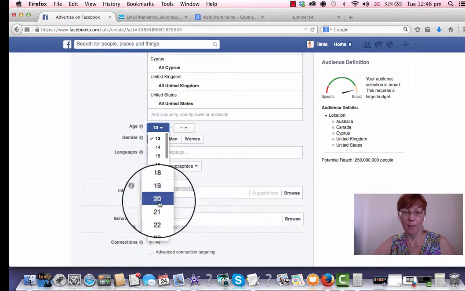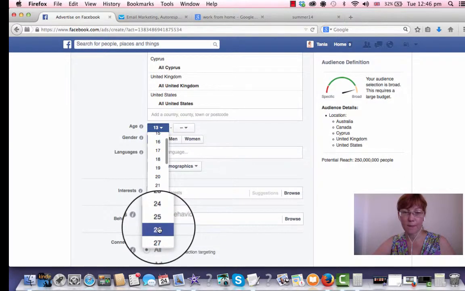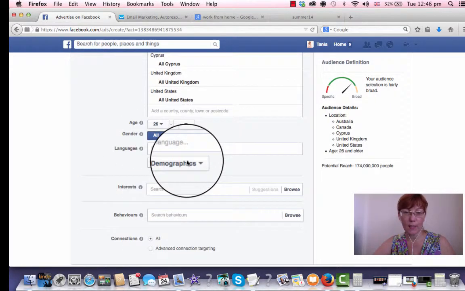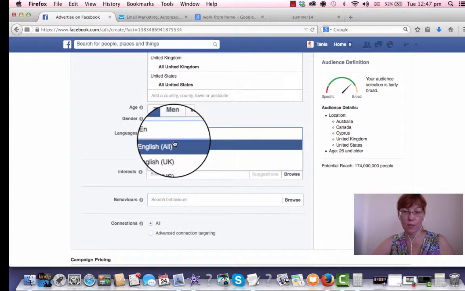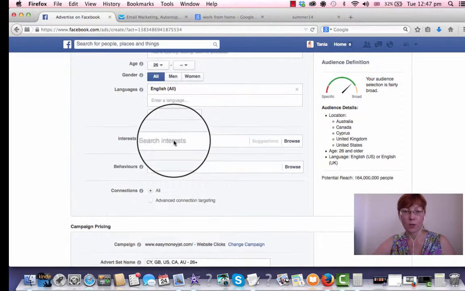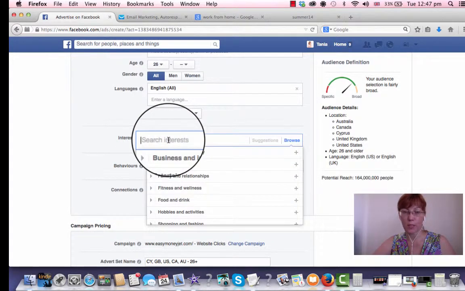Age, I prefer to work from 26. With men and women, I leave all. Language, English. Also, like I said, you can choose any language which you want. Interest. This is important. You need to choose people with whom you're willing to work. These are your potential clients. You don't work with everybody. In marketing, it's tip number 3 for today. You don't work with everybody because then you get nobody. You will work with specific people with whom you wish to work.